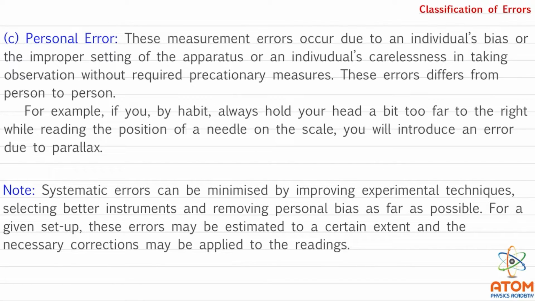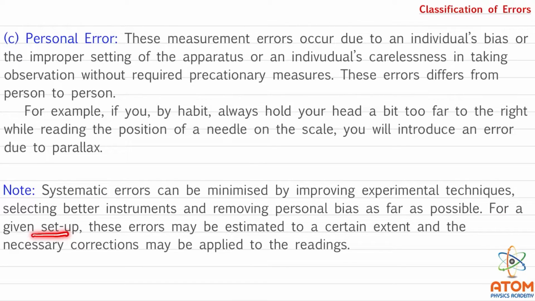So when we take any observation and get the error, we can minimize it by improving the experimental techniques we have used there, by selecting better instruments, and by removing the personal bias as far as possible. So, these are the ways by which systematic error can be reduced.